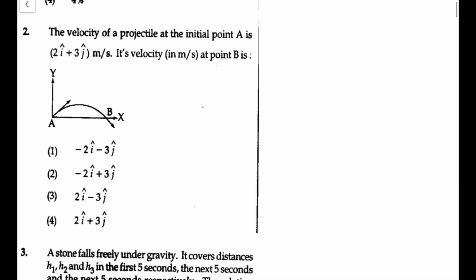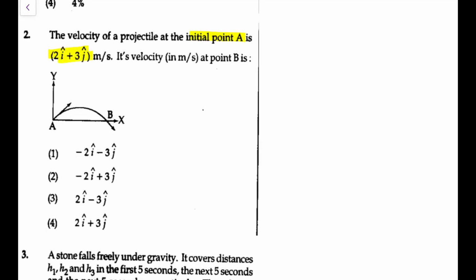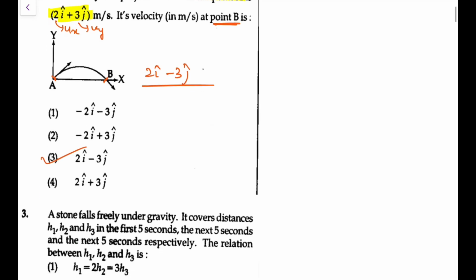Next, the velocity of the projectile at the initial point A is 2i plus 3j. So this is ux, this is uy, I can assume. Its velocity at point B is at the same height. So first of all, ux remains the same, that is 2i, and since it is at the same height, the uy component will be the same, but instead of upward it is downward, so it would be 2i minus 3j. Again, this was a very easy question from projectile.